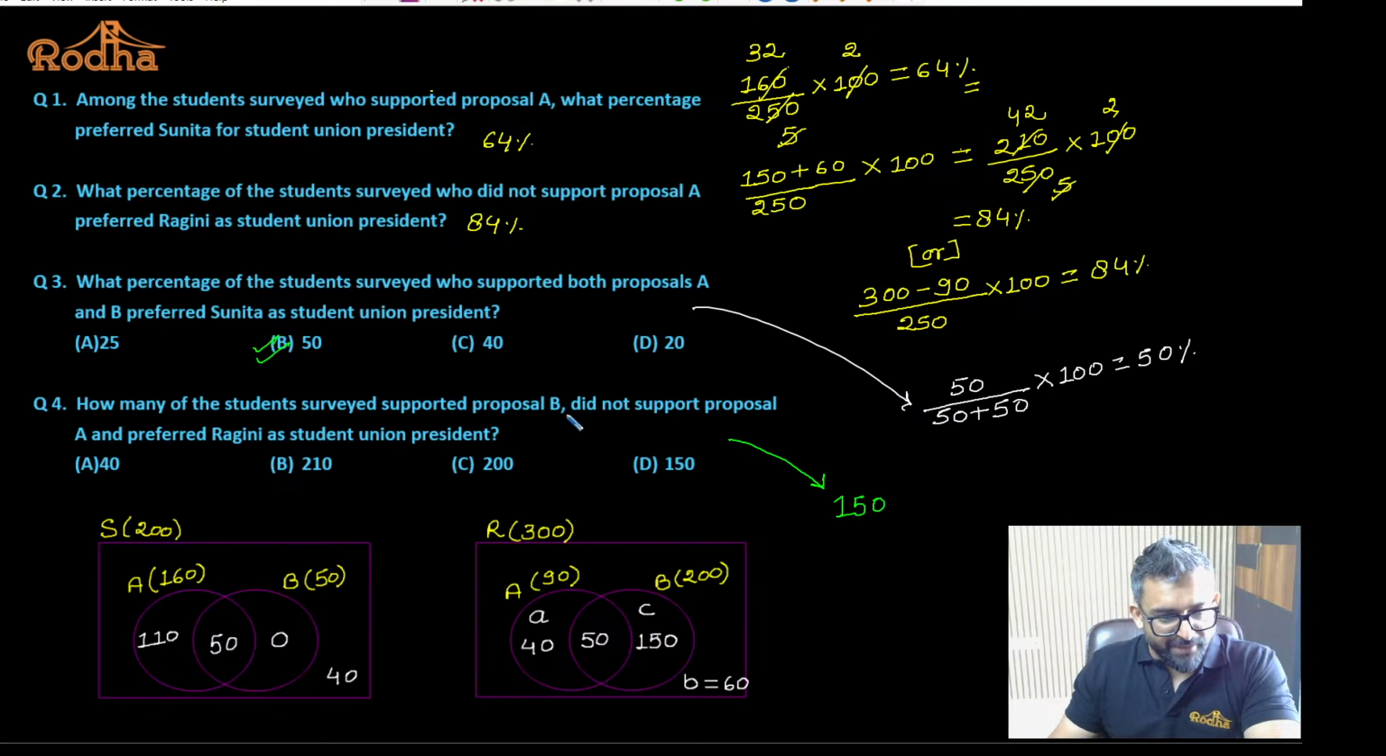Supported proposal B, fine, but did not support proposal A, and wants Ragini to be the student union president. So this is the number. They are supporting proposal B, not supporting proposal A, and they want Ragini to be the student union president. That is 150. Okay. So not a very straightforward question. If you see that question in the exam, it's not going to be very easy. We have to have the skill to understand the Venn diagram and get the answer.